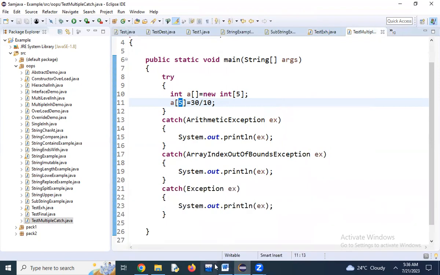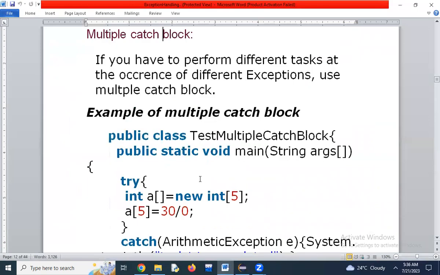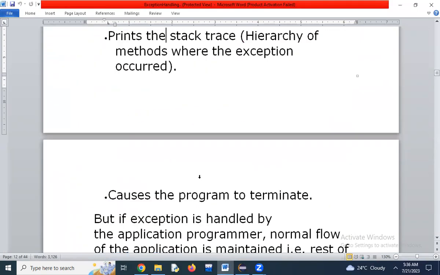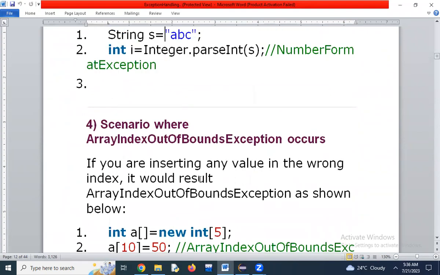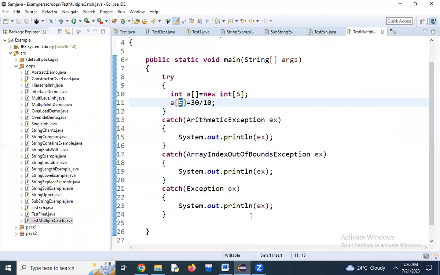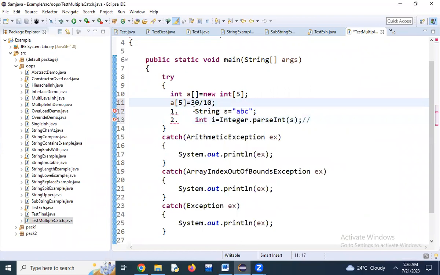Understand, right? Yes, sir. See, now I have this code.